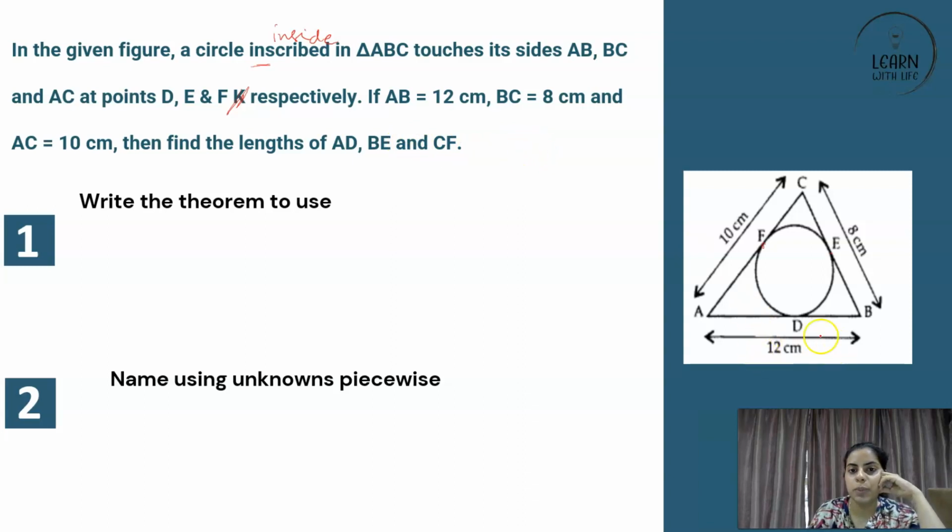If AB is equal to 12 centimeter, BC is equal to 8 centimeter, AC is equal to 10, that's already marked in the figure. Find the lengths. So you have to find the length of this part AD, this part BE and this part CF. Got it? Now understand that you will have to use a theorem in order to solve it. And what theorem will it be? Any guesses? Any guesses what theorem should it be?